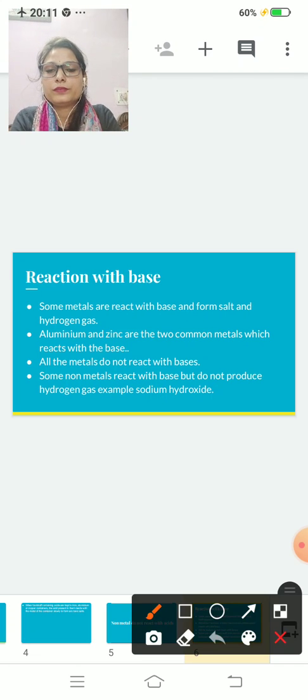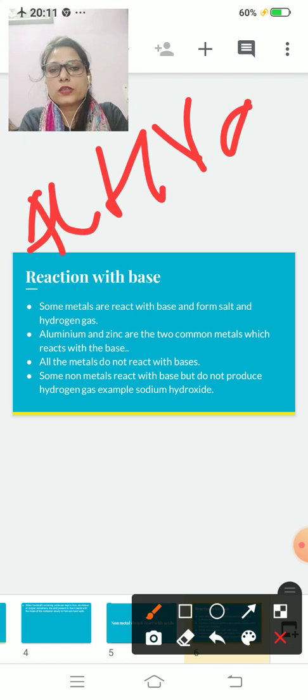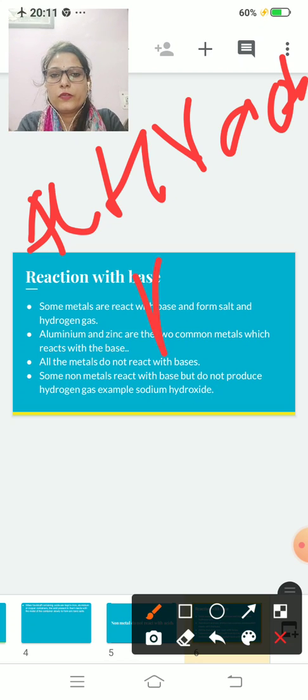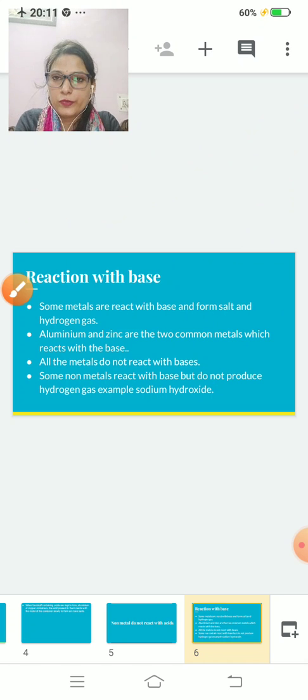For example, Al plus NaOH. NaOH is a base, so they will form sodium aluminate. When metal reacts with base, they will form salt and hydrogen gas. Aluminium and zinc are two common metals which react with base.